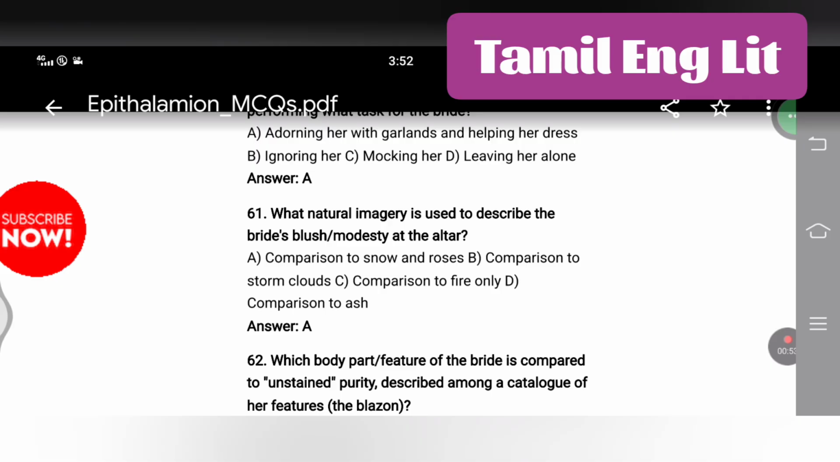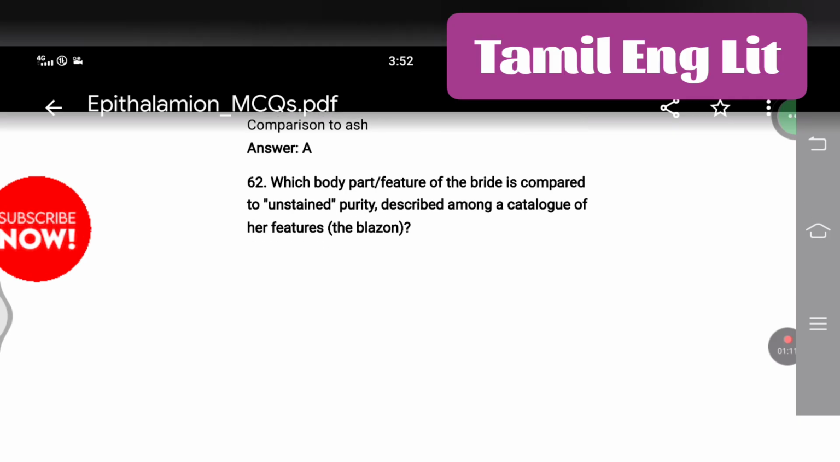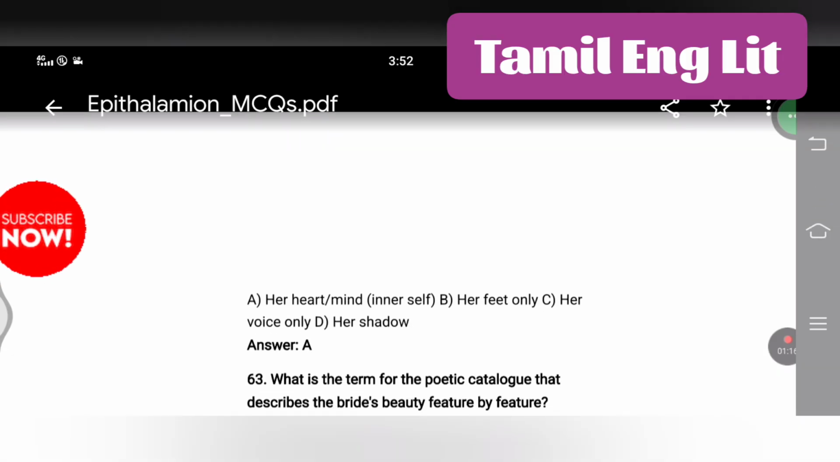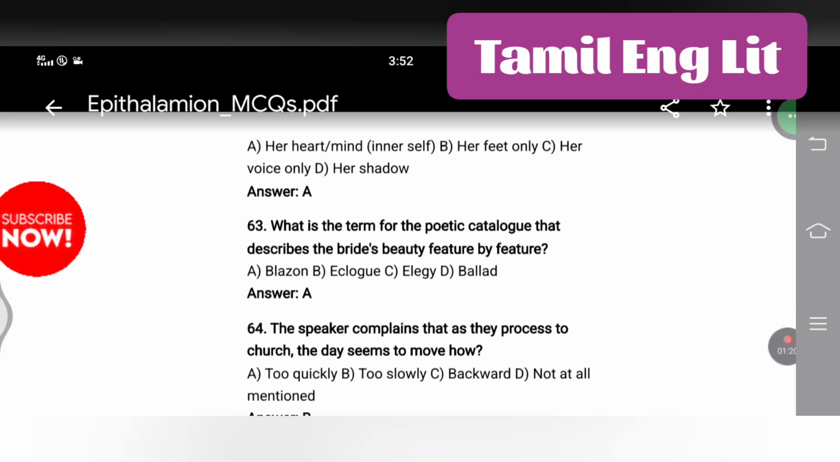What natural imagery is used to describe the bride's blush and modesty at the altar? Comparison to snow and roses. Which feature of the bride is compared to unstained purity, described among a catalogue of her features? Her heart or mind, inner self. What is the term for the poetic catalogue that describes the bride's beauty feature by feature?